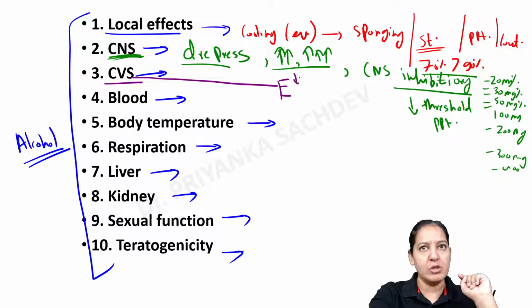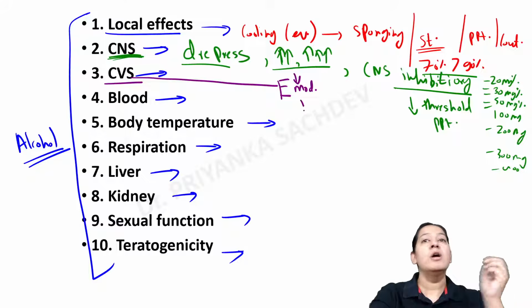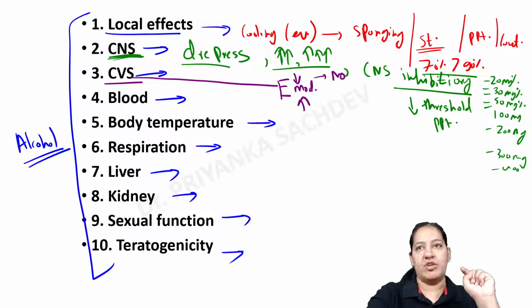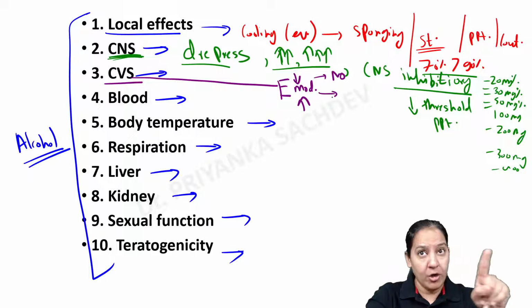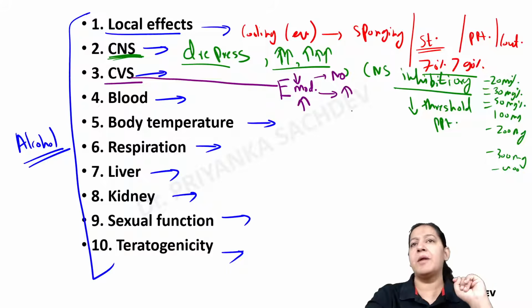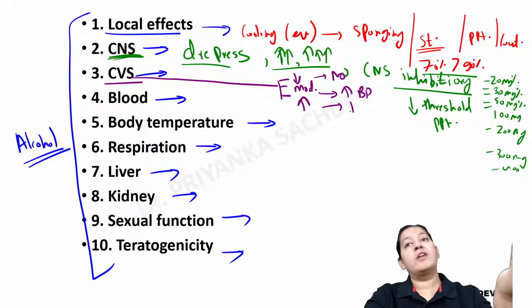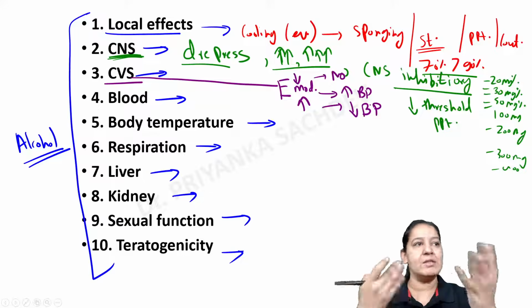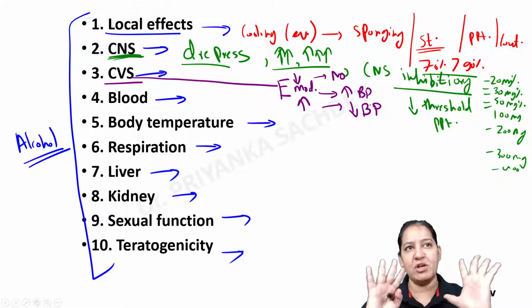What is the action on blood pressure on low dose, on moderate dose, and on high dose? On low dose, there is no action on blood pressure, no change. On moderate dose, it causes an increase in blood pressure, hypertension. And at high doses, on the contrary, it causes a decrease in blood pressure, that is hypotension. So that is known as holiday heart. So that is the action on CVS.